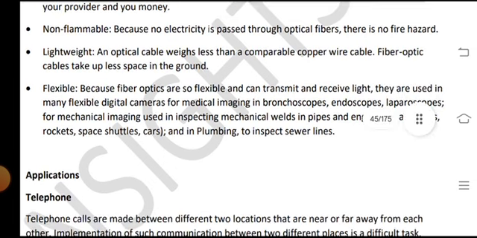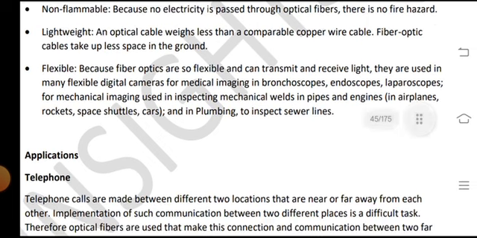Non-flammable: because no electricity is passed through optical fibers, there is no fire hazard. Lightweight: optical cables weigh less than comparable copper wires, and fiber optic cables take up less space in the ground.